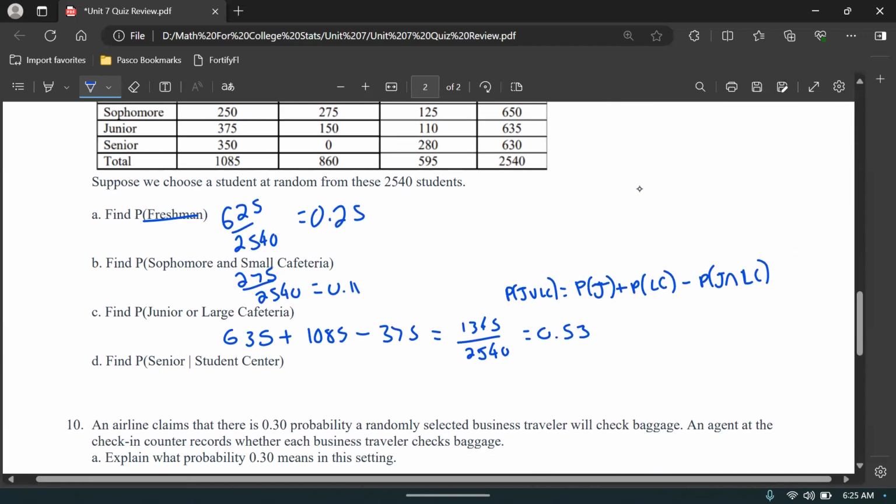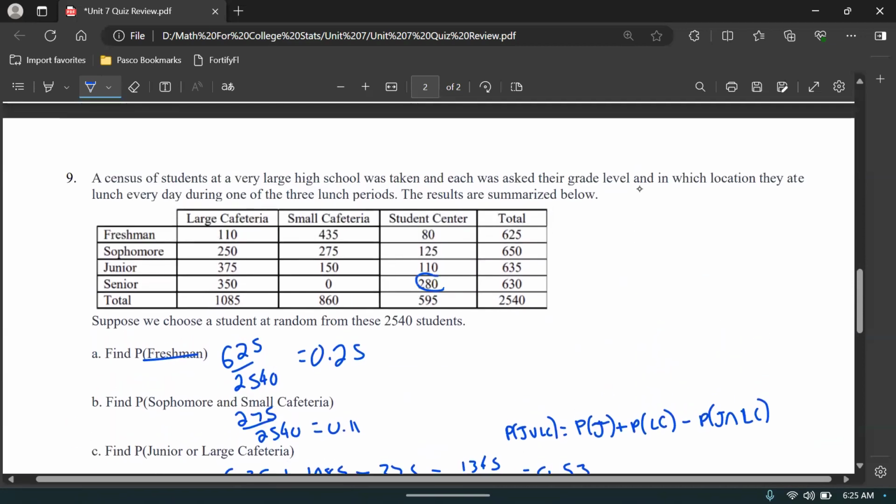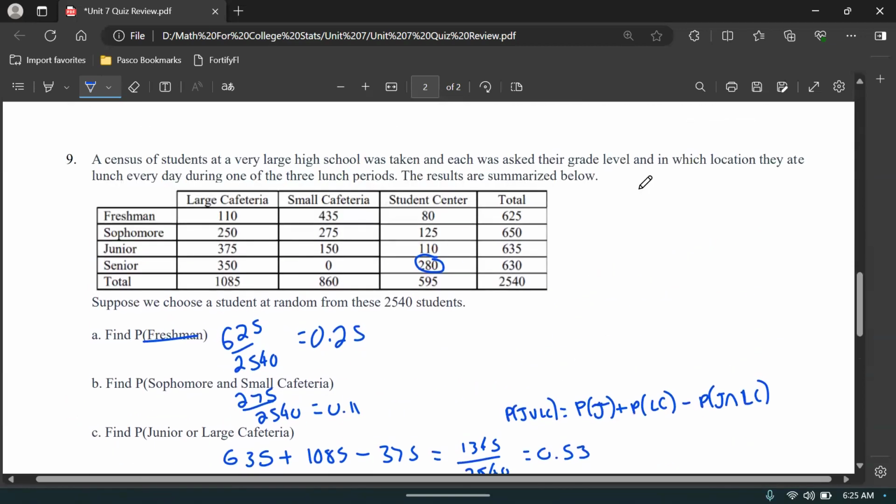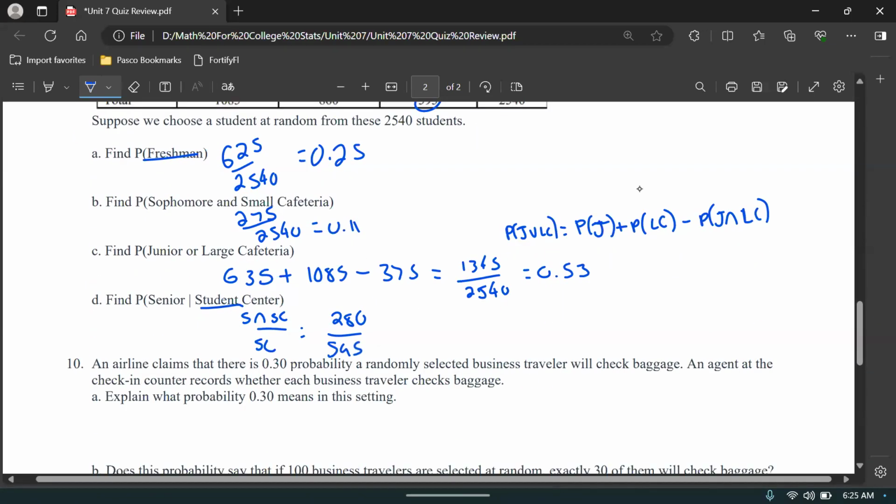All right, the last one is a conditional probability. So this one's not out of 2,540 like the rest of these were. This one's going to be out of something else. Senior given a student center. So we want the probability of senior and student center over the probability of just student center, because the second part, the given, is the denominator. Senior and student center was 280, out of our student center total, which you can see here is 595. So 280 out of 595, which is 0.47. All right, that does it for that one.